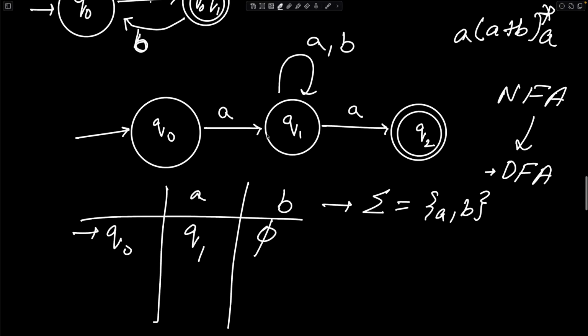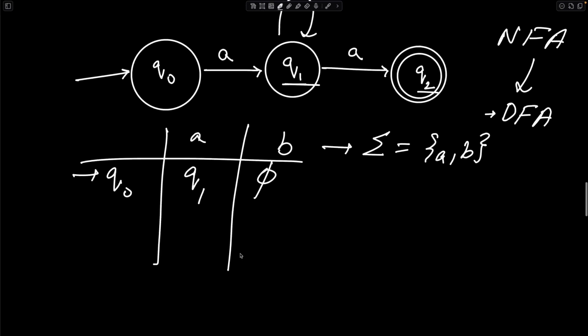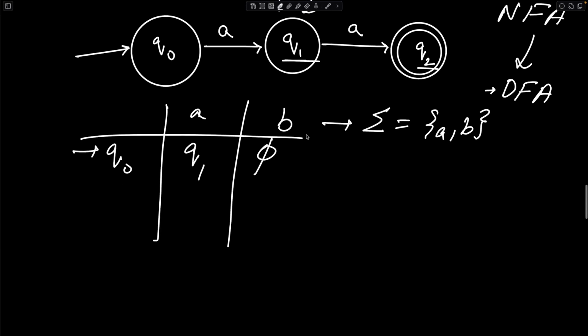Very good. Now do not look at over here like these states are present. We do not need to go from here. The states that we encounter while drawing from the starting state, once we go along like this, are the only valid states, right? We do not consider these other states directly anymore when we're converting. So with Q0 we got to Q1, and then from Q1, because Q1 was present over here, that is why we are taking it. Phi is not a state, so we will not take it, but Q1 is a state.